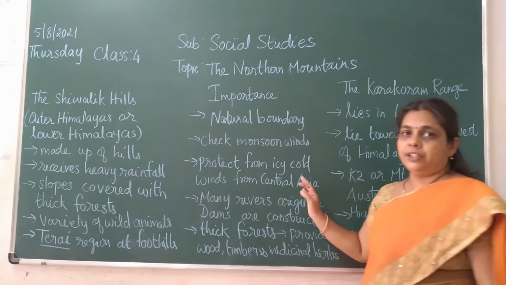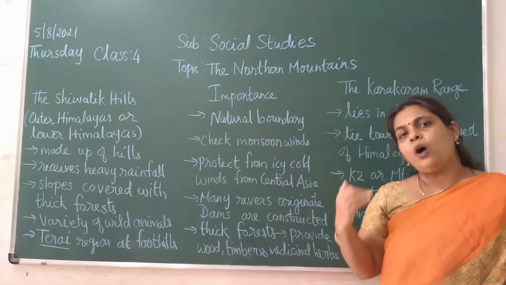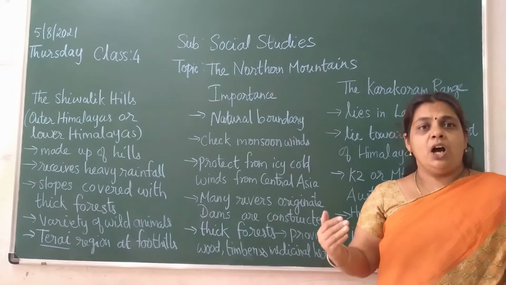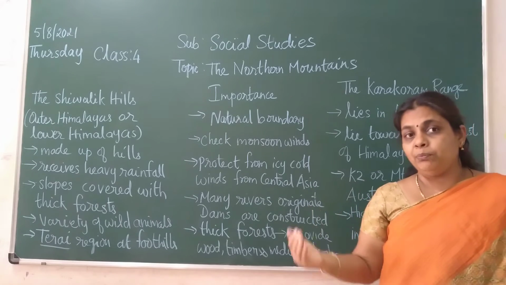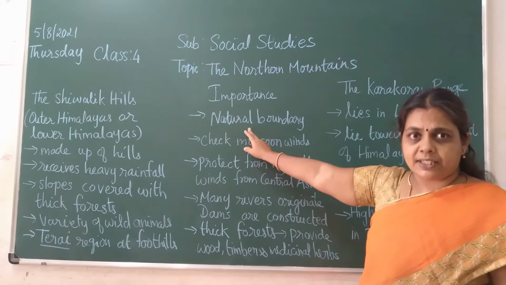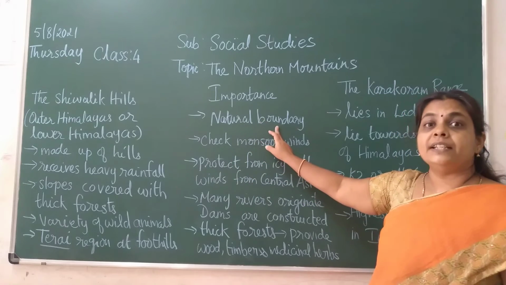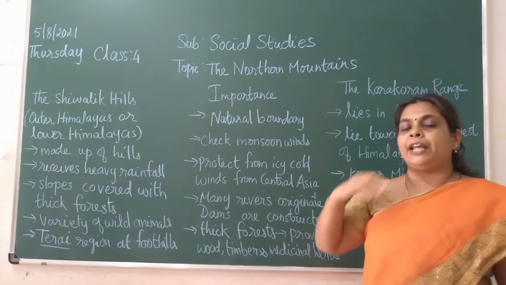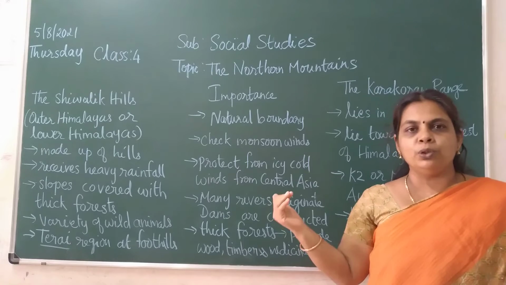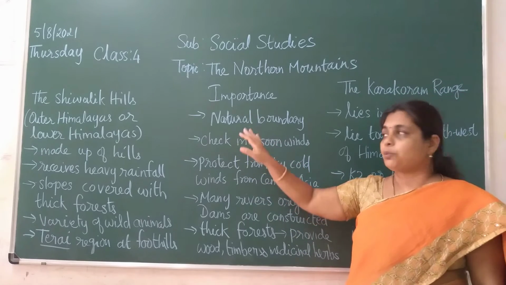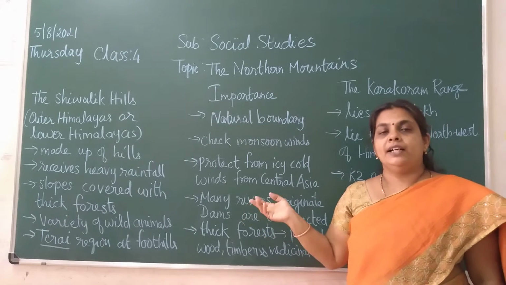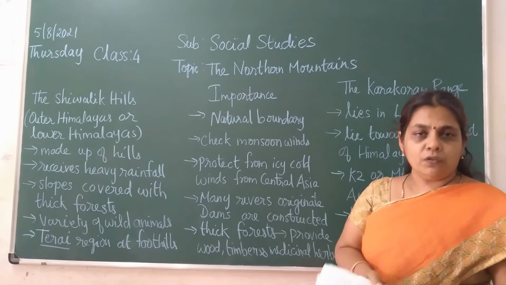The next one is, we saw the three ranges. How are these three ranges important for us? How does it protect India, how does it help India, how is it important, that we are going to see, children. As these three ranges are present, it acts as a natural boundary from the neighboring countries. What are our neighboring countries? Like China, Nepal, Bhutan and all. These ranges provide a natural boundary so that the enemies cannot easily enter into our region, children. So that is your first point.